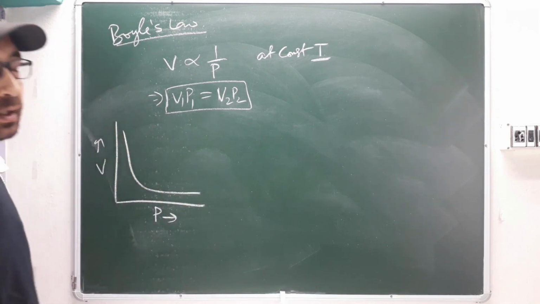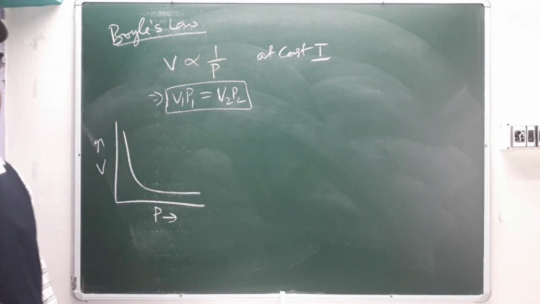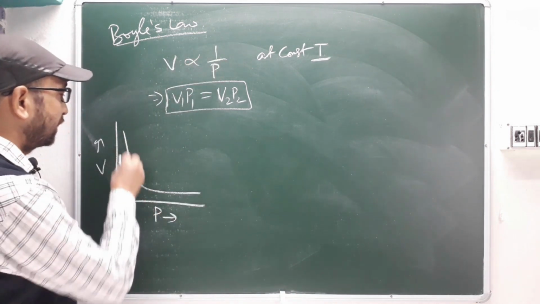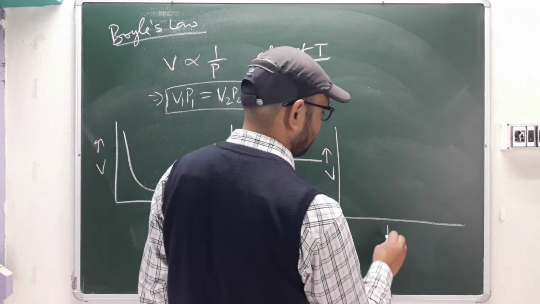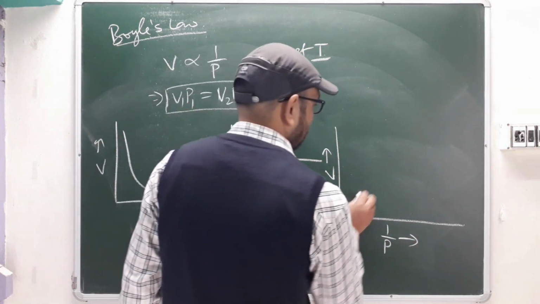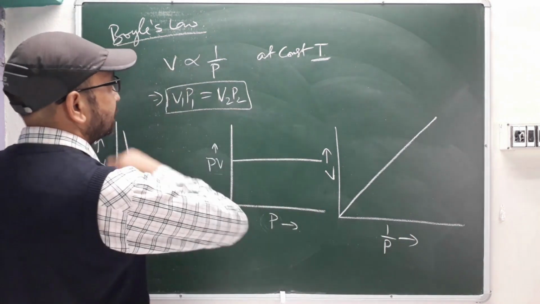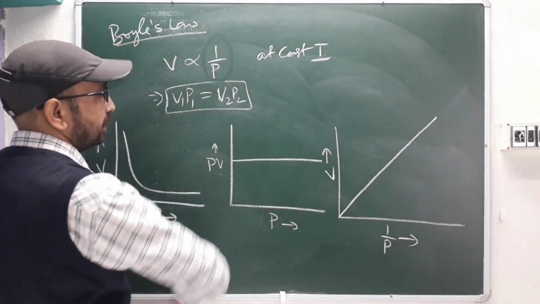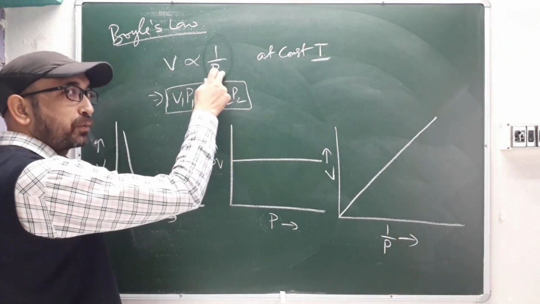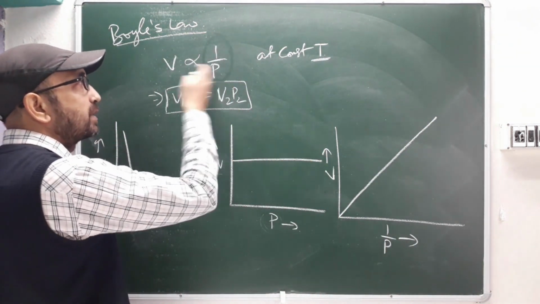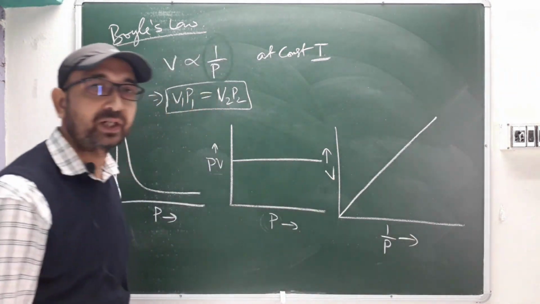So this will be normal. Like V is inversely proportional to pressure, okay. This graph you will get. This will be volume versus 1/pressure. So this will be like this, correct? See, if volume is getting increased, your 1/P is also getting increased, okay. Because volume is inversely proportional to P, pressure, right? But 1/P is directly proportional, we can say, right? So as volume is increasing, 1/P is also getting increased.